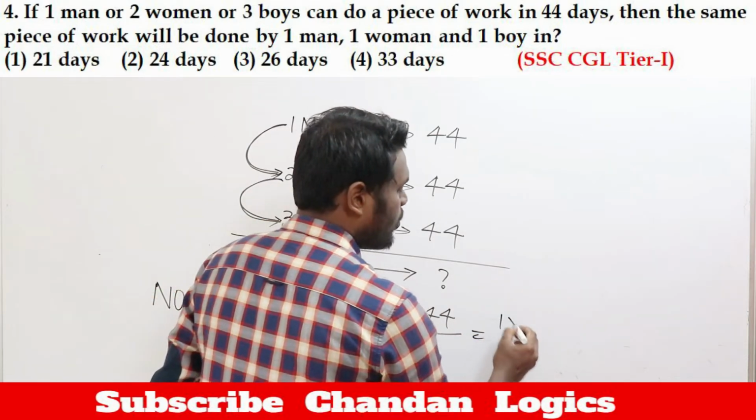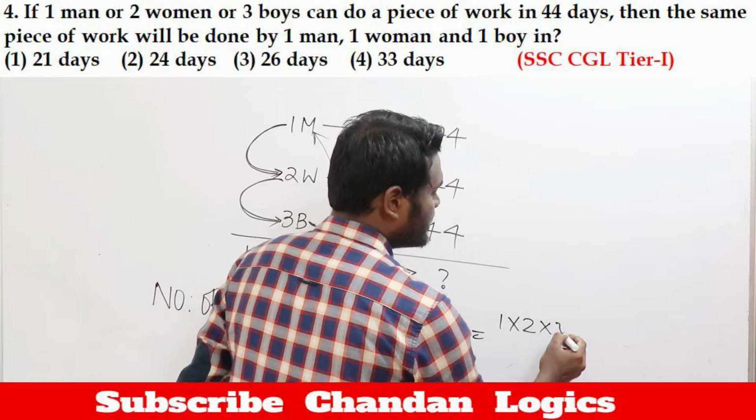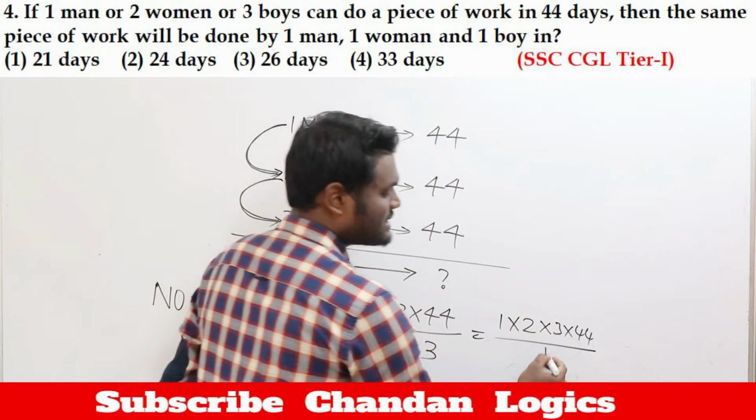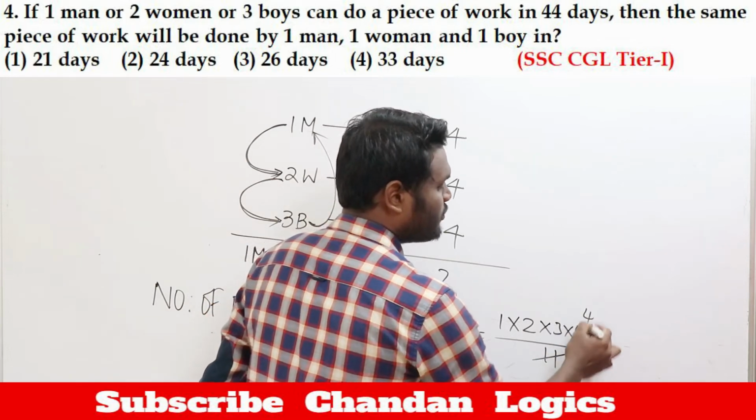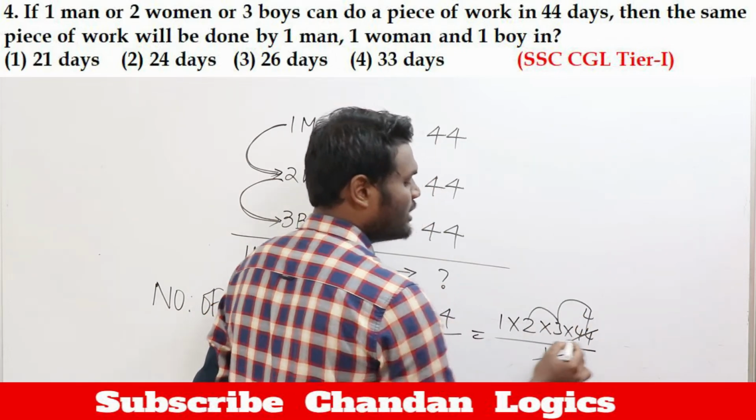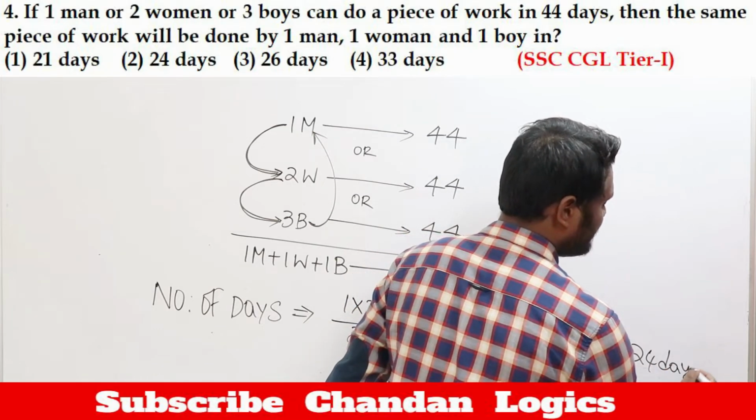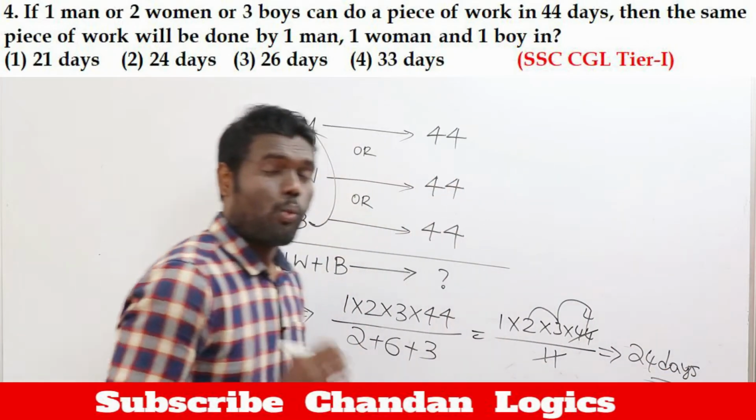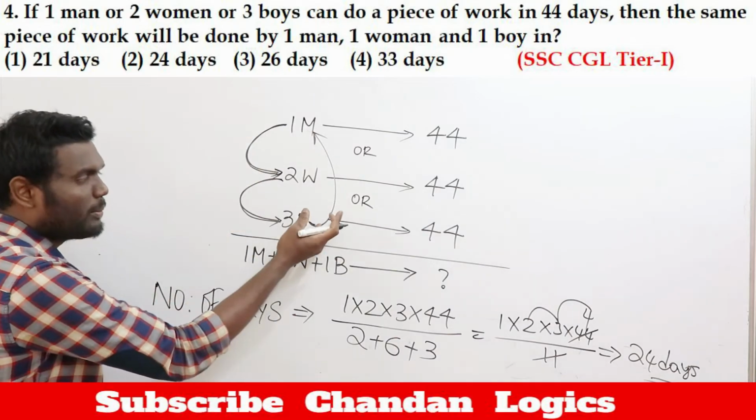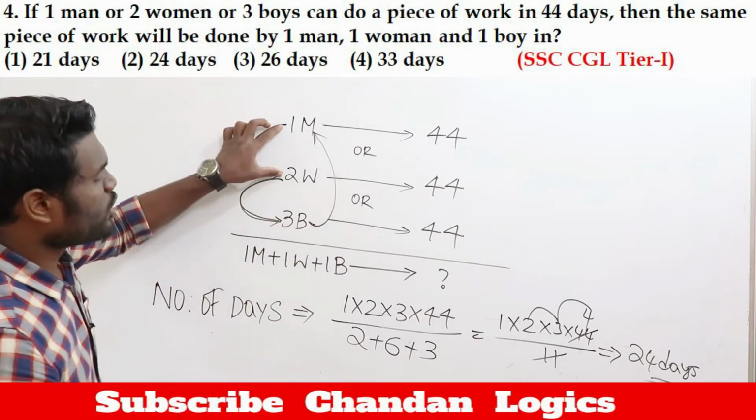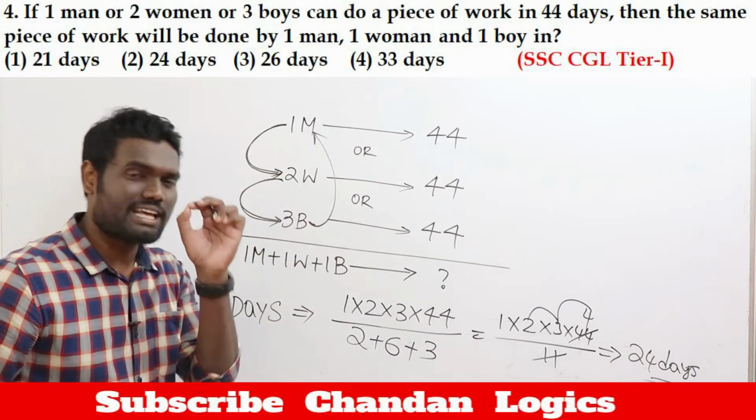Now this is going to be 1 into 2 into 3 into 44 divided by 2 plus 6 plus 3, which is nothing but 11. 11 goes in 44 4 times. So 4 times 3 is 12, 12 times 2 is 24, which means the number of days required is 24 days. Whether it is 2 values or 3 values, the technique is simple.